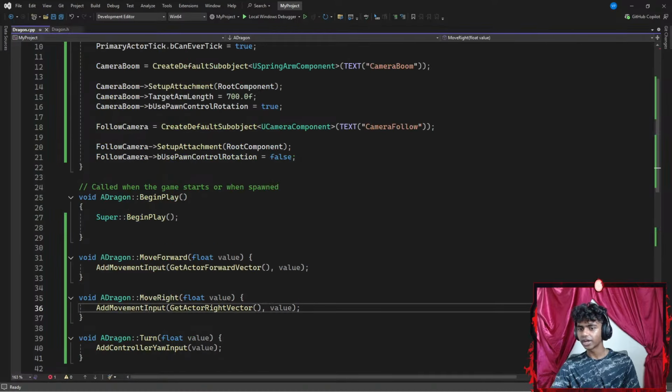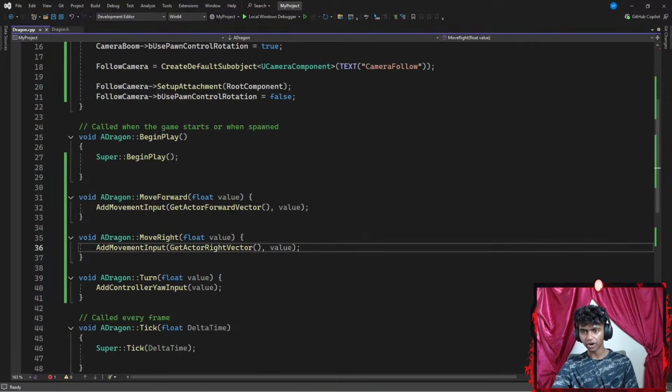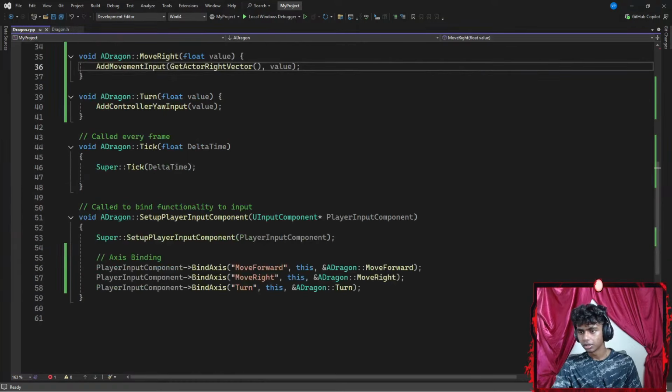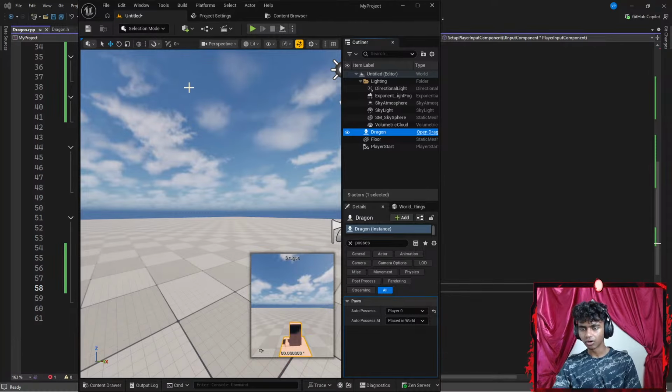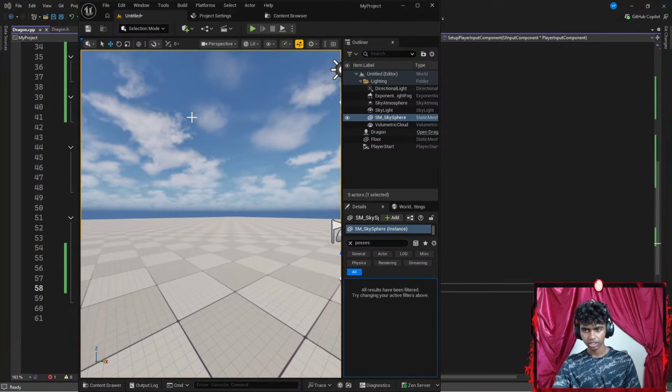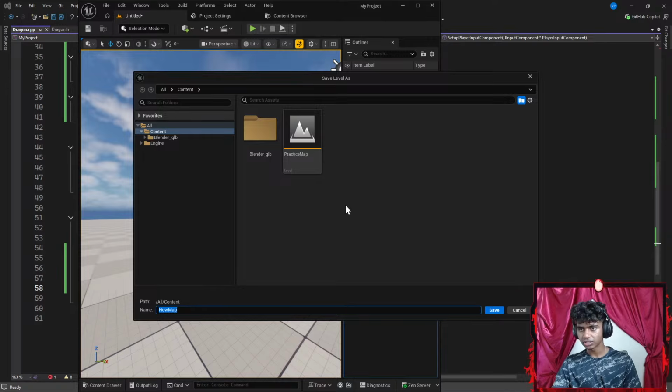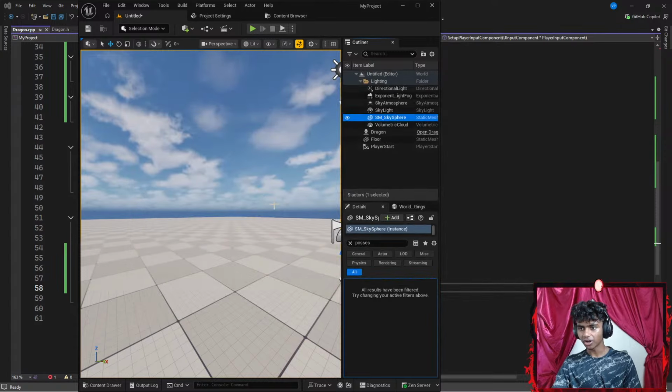I did everything correct here because when I click A or W, I move forward and backwards. I want the opposite. Okay, move forward, move right. It's correct, actually. Save, save. Oh, guys, I actually forgot to save. Okay, let's go ahead and Control S to save. Whoops. Control S. There we go. Everything's saved. Actually, no, man. I didn't want to save this. I think I already saved it.